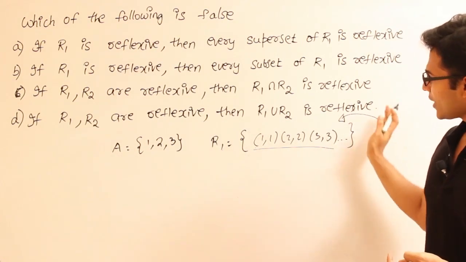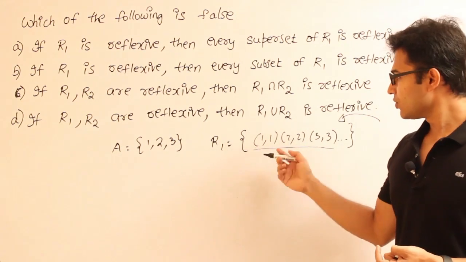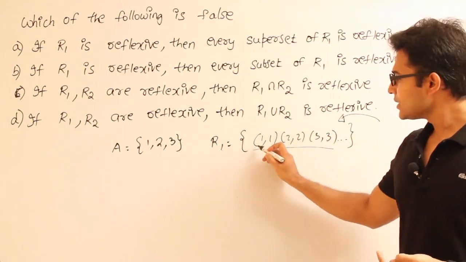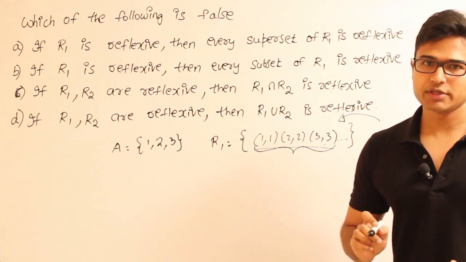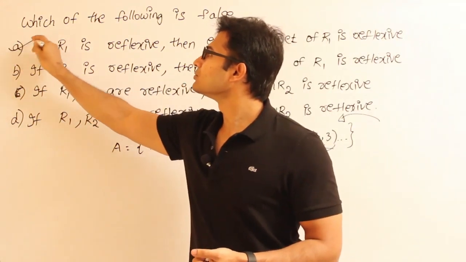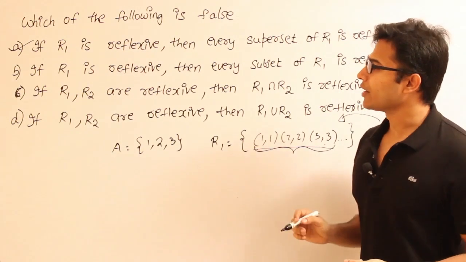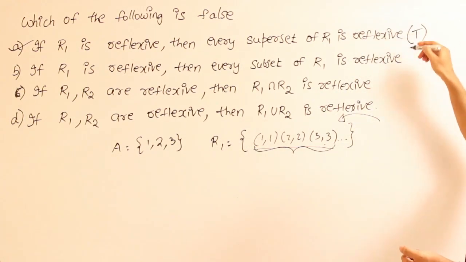So even if we add more ordered pairs from A cross A, what do you say? Still it is going to be reflexive because it is going to contain (1,1), (2,2), (3,3), the diagonal elements. Therefore this one is true, isn't it? If I tick it, you might think that it is false. Let me write here, this one is definitely true.